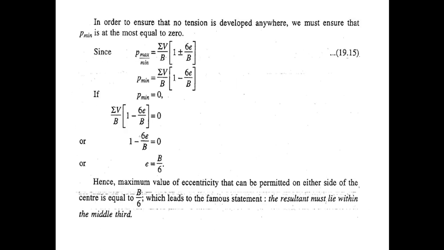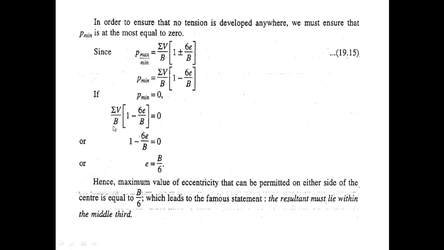In order to ensure that no tension is developed anywhere in the structure, we must ensure that P minimum is at the most equal to 0. Since Pmax/Pmin is equal to ΣV divided by B into 1 plus minus 6e divided by B, P minimum is equal to ΣV divided by B into 1 minus 6e divided by B. So if we assume P minimum is equal to 0, then ΣV divided by B into 1 minus 6e divided by B equals 0.